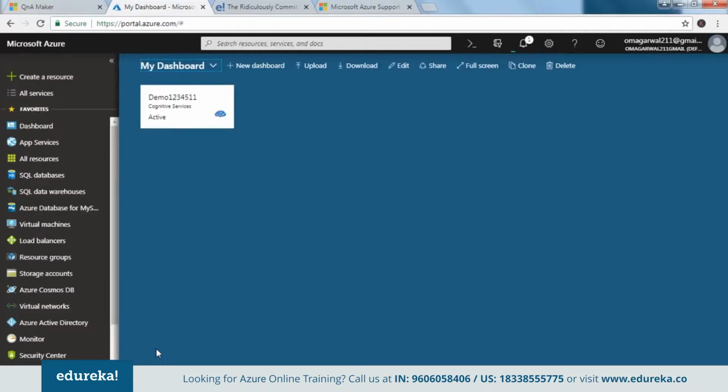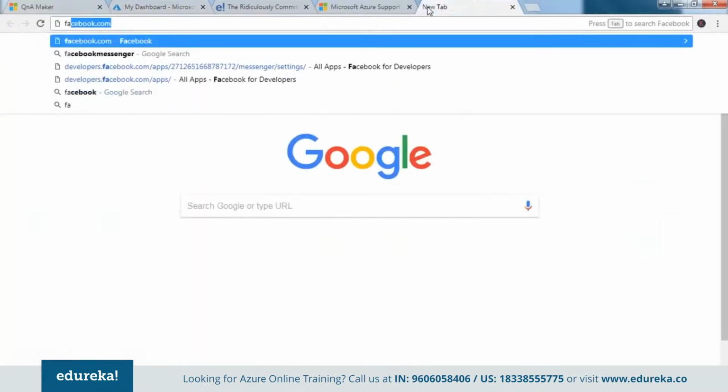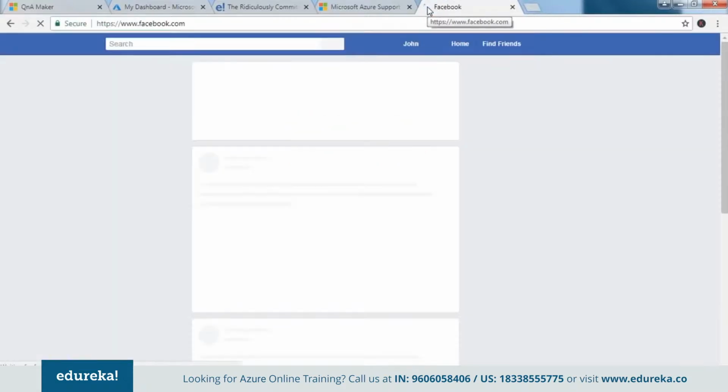For that, we need to integrate our chatbot with Facebook Messenger. So how do we do that? For that, we need a Facebook account. While this works out, let's do that.